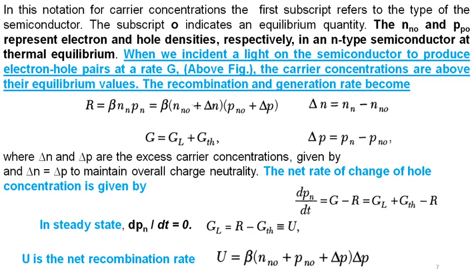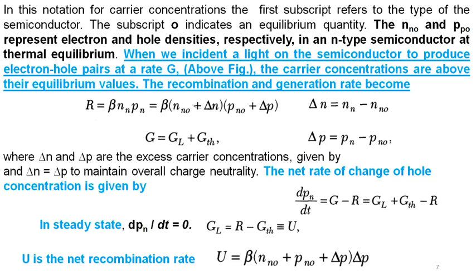But when we incident light on the semiconductor, instead of thermal energy, to produce electron hole pairs, the rate G is shown, and the carrier concentration is above the equilibrium values. Then we write the equation: R is the recombination, beta Nn Pn, where Nn is the majority charge carrier in the n-type semiconductor, the electron, and Pn represents the minority carriers, the holes.